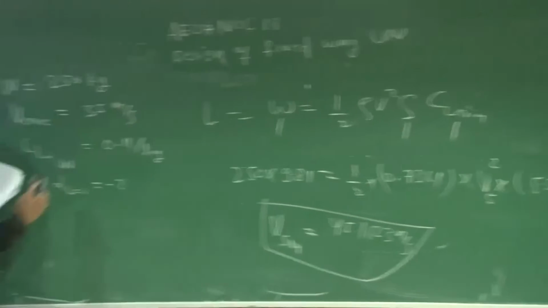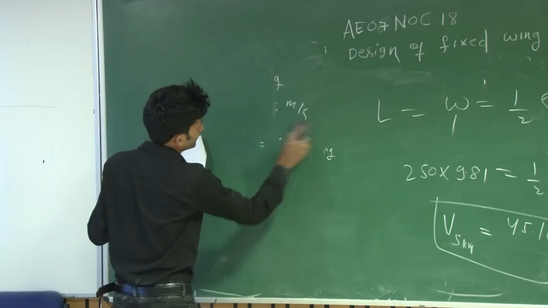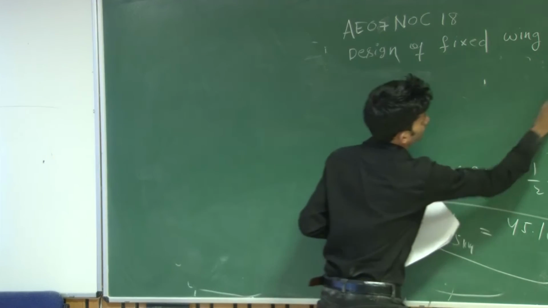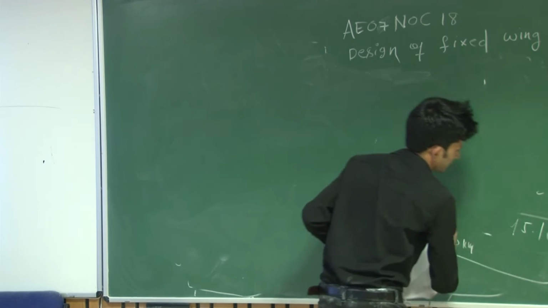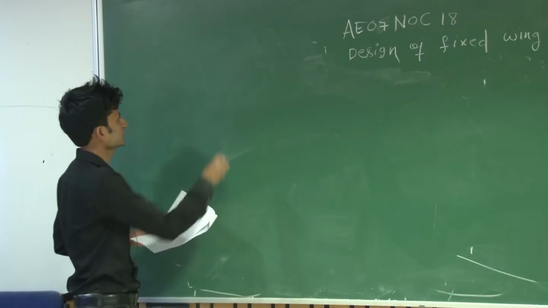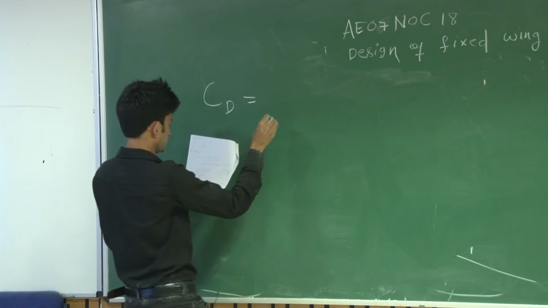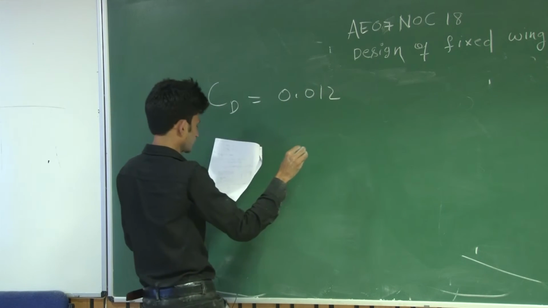And in the 6th question, the drag polar is given and you have to find the parasite drag coefficient. By seeing the equation itself, you can directly say what will be the parasite drag coefficient. Basically, CD equals 0.012 plus 0.03 CL square, in the 6th question I am talking about.